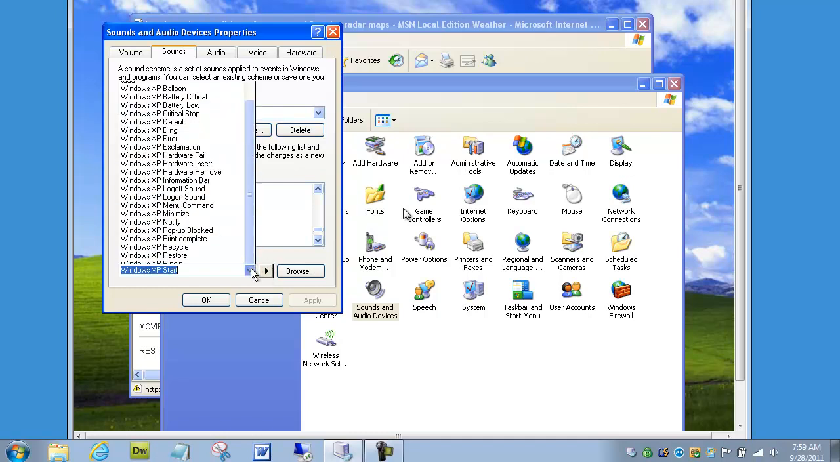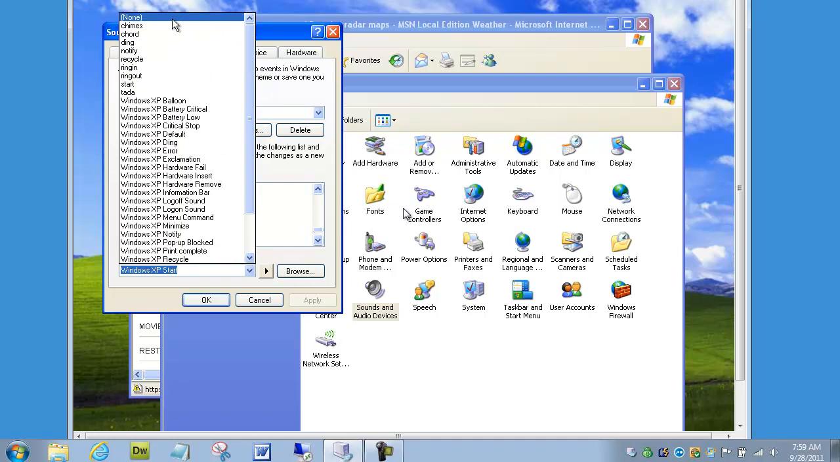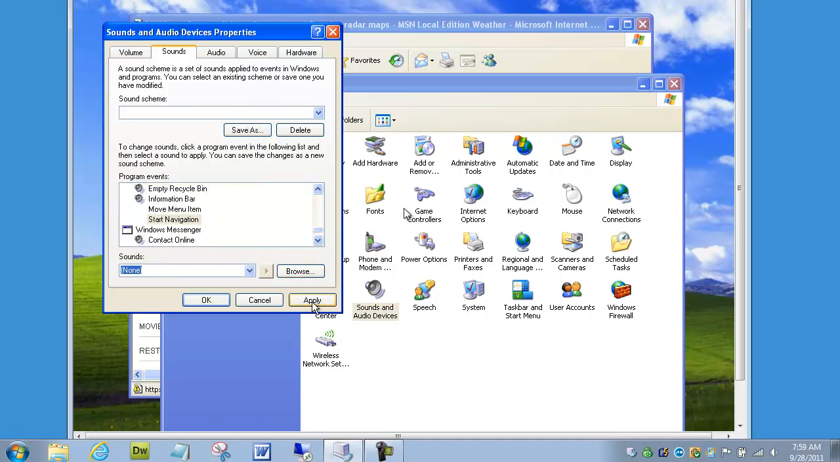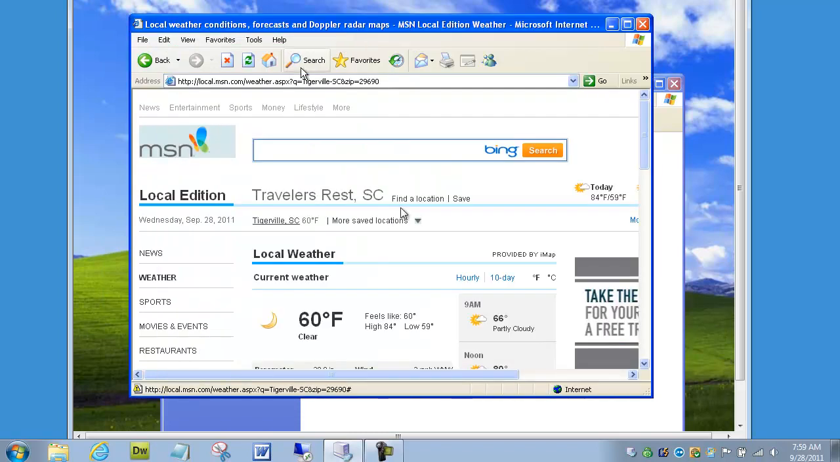All you have to do here is select the sound option, select None, and click OK. Now we can finally browse in peace.